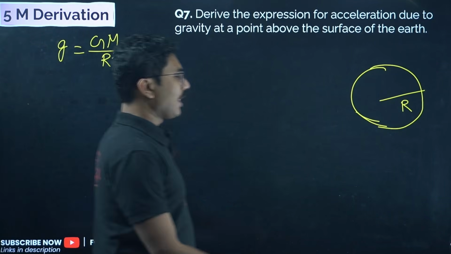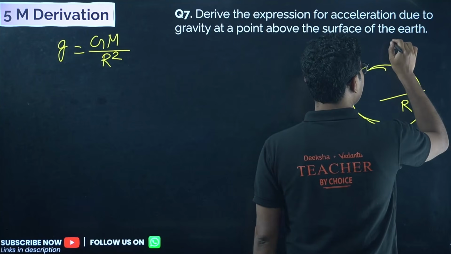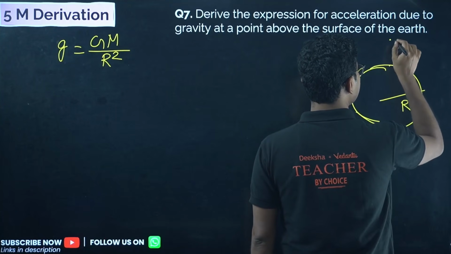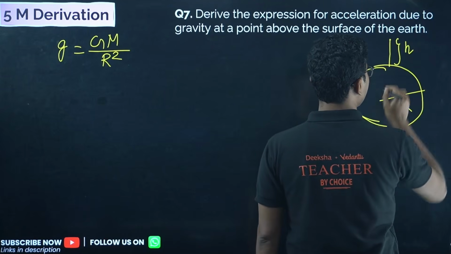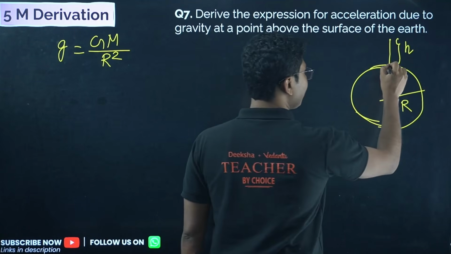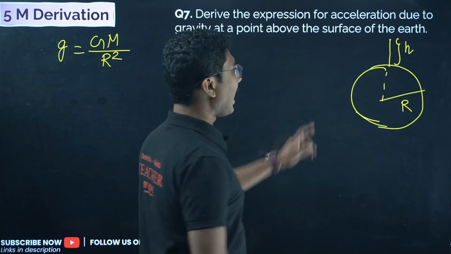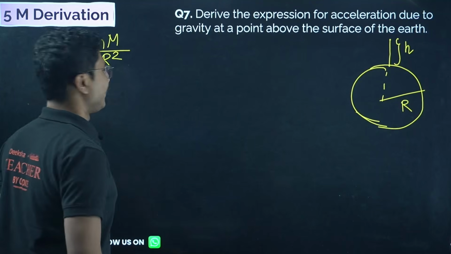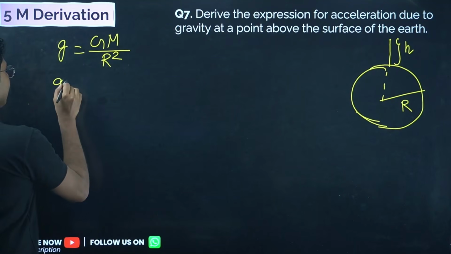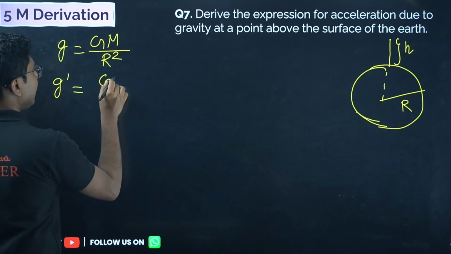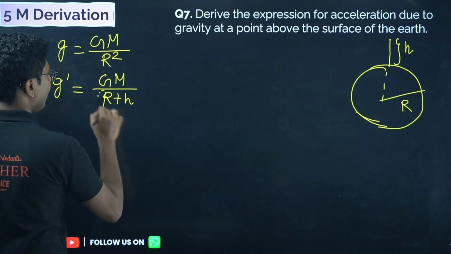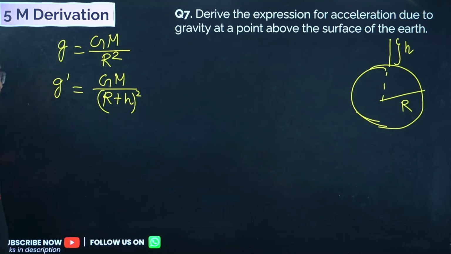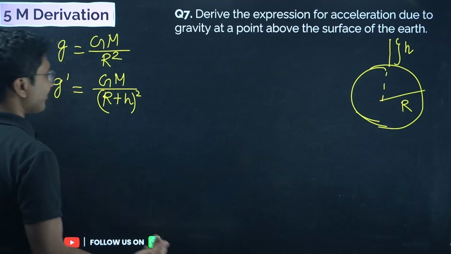Now if you take the same object at a height h from the surface, then what is the distance from the center? Distance from the center will be r plus h, right? So gravitational acceleration will be GM by (r plus h) whole square. Very simple.